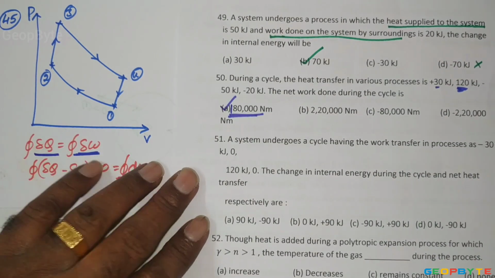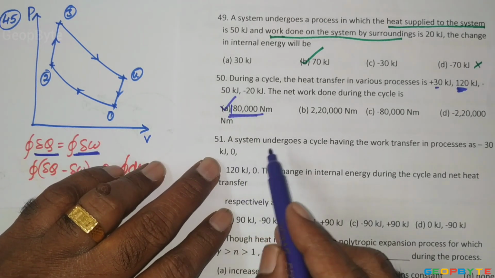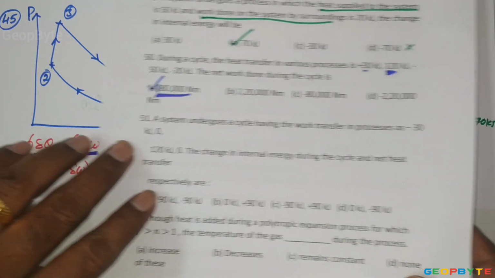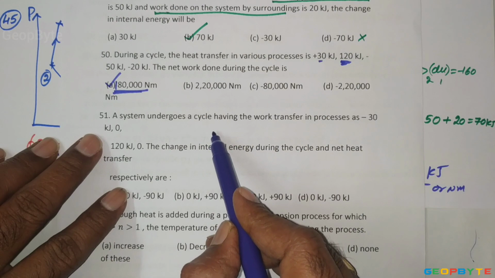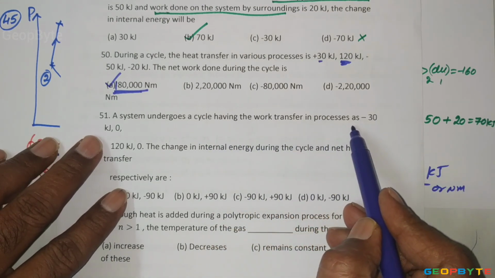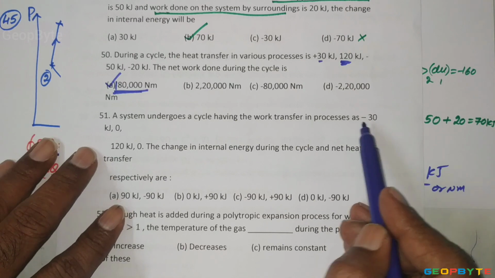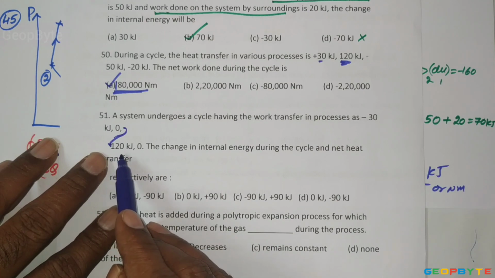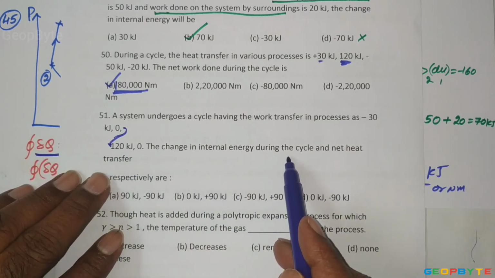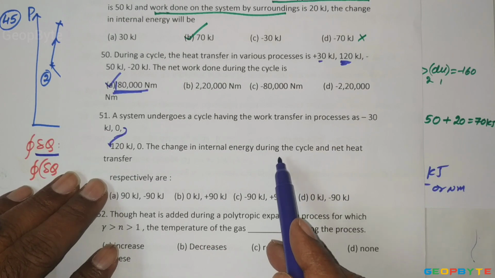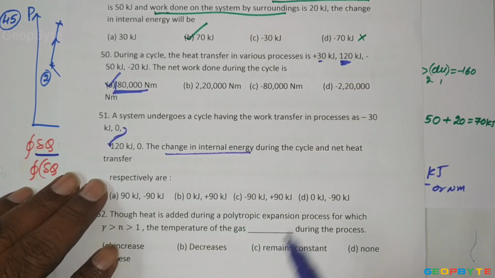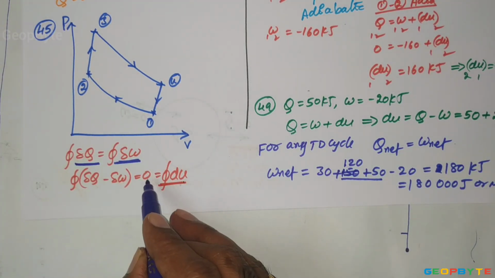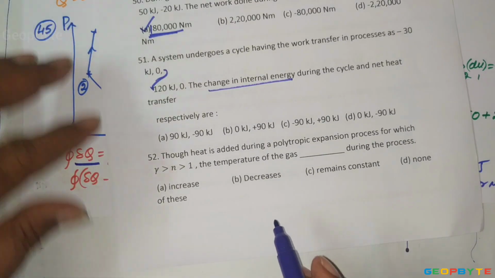Now come to problem number 51. A system undergoes a cycle having the work transfer in the processes minus 30 kilojoules, 0 kilojoules, 120 kilojoules, 0 kilojoules. Find the change in internal energy. For any thermodynamic cycle, the change in internal energy is equal to 0. So the change in internal energy is 0.